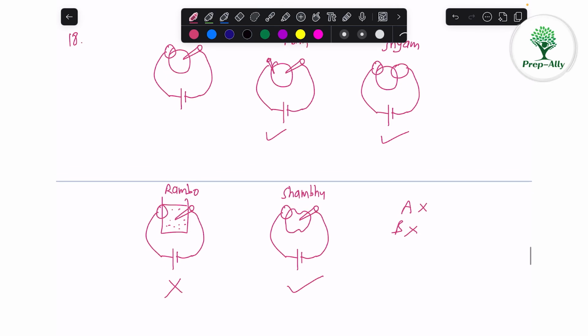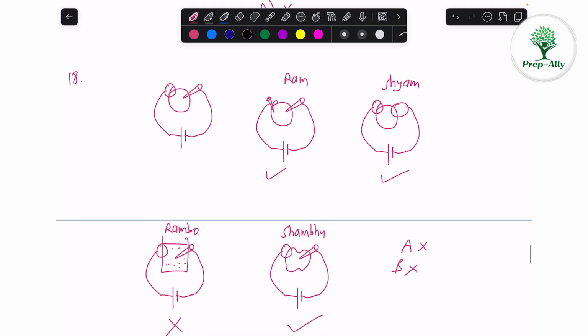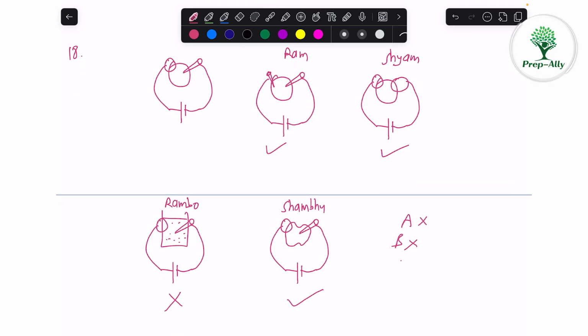And C says that Shambhu's LED will glow, which is correct, but not Rambo's. Yeah, Rambo's LED is not glowing, so C is correct. And D option says that Sham's LED will glow. Yeah, it is correct, but not of Shambhu. No, Shambhu's LED will also glow, so D is incorrect. So option number C is correct for this question.